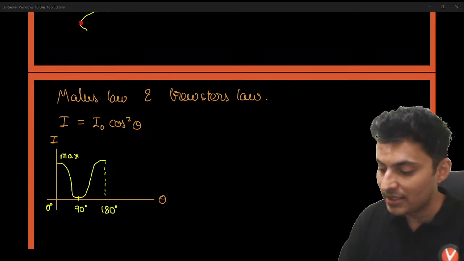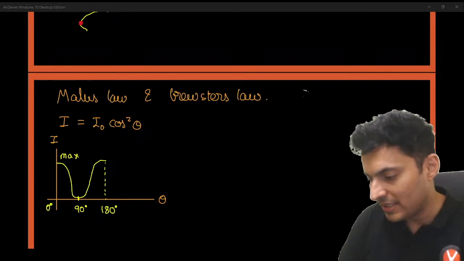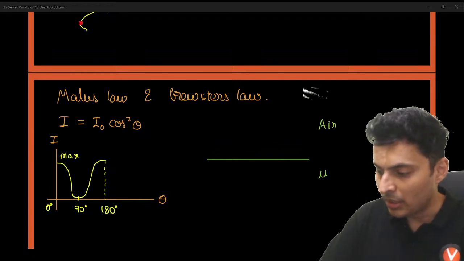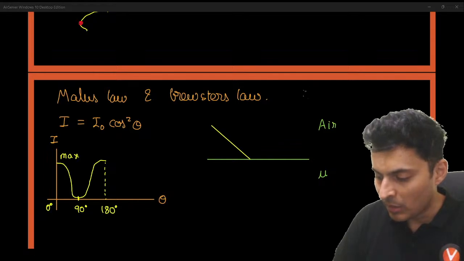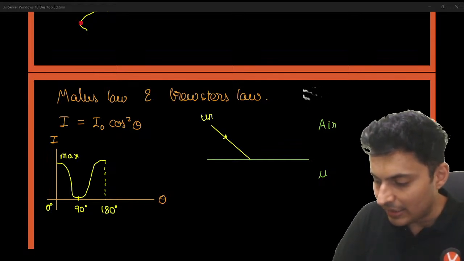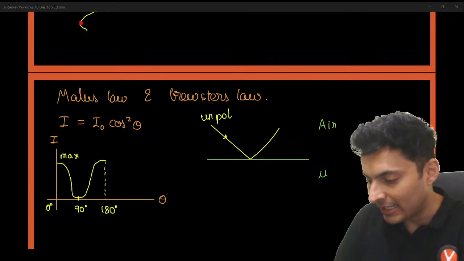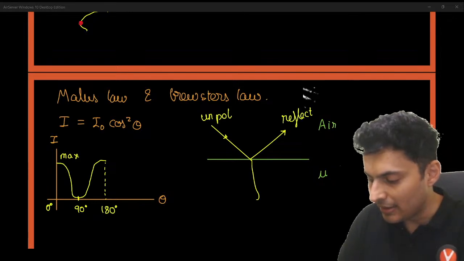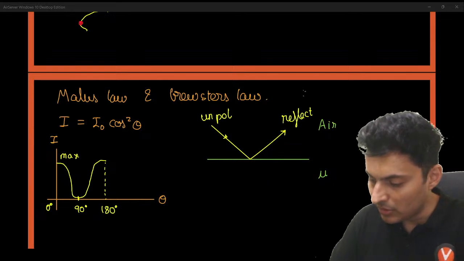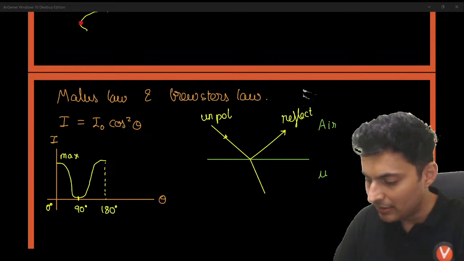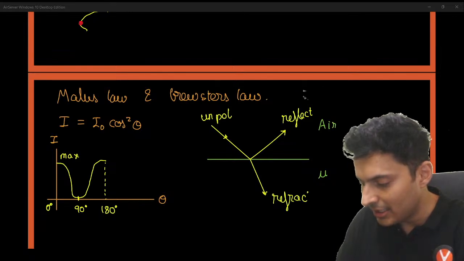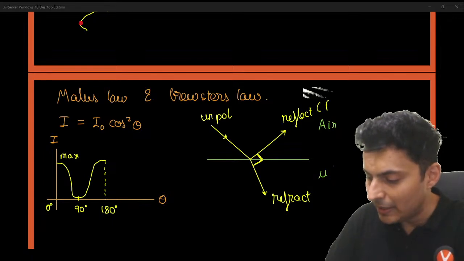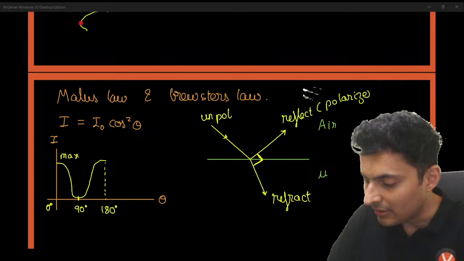With regards to Brewster's law, you should know the diagram. You have a medium over here, and air over here, where unpolarized light will come. It will get reflected, and it will also get refracted. When the reflected and refracted rays are perpendicular to each other, the reflected light becomes polarized.